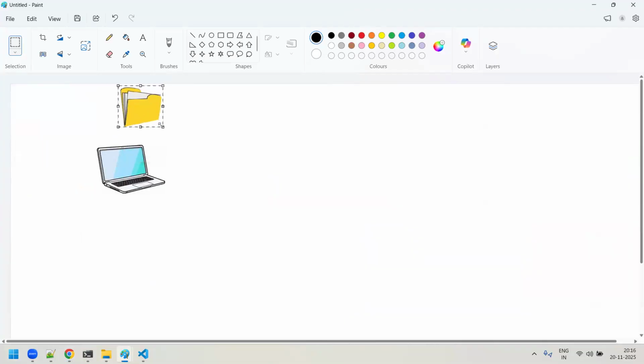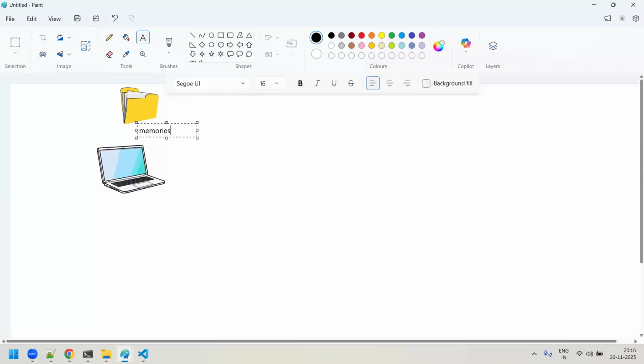It is very important for me because it has a lot of photos, lot of documents. All are old memory files actually. So I'll keep this folder name as memories. All my sweet memories, right? Now assume that this is an old laptop.